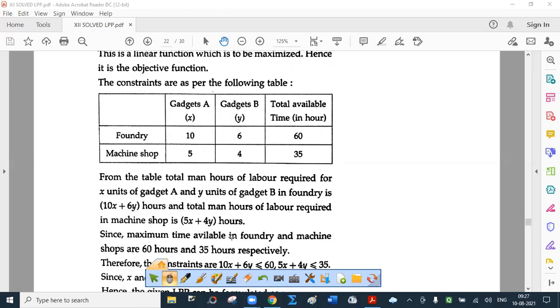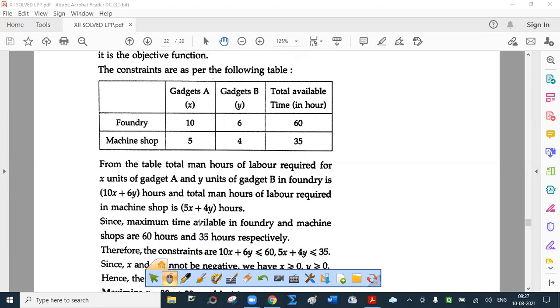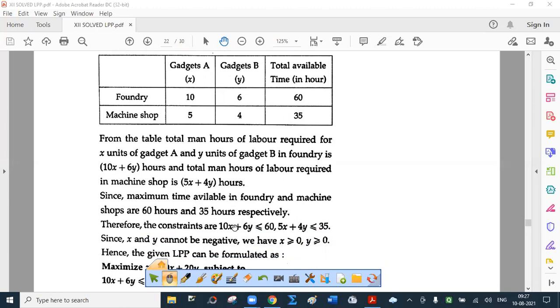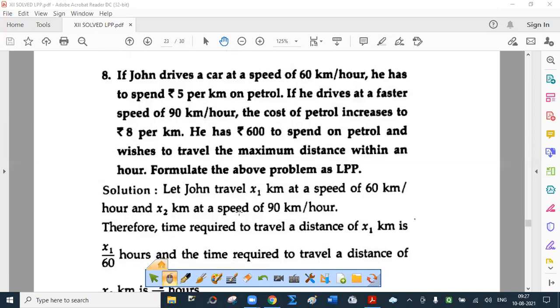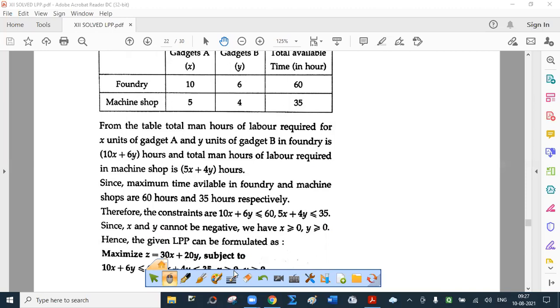Since the maximum time available in foundry and machine shops are 60 and 35 respectively, we have the constraints 10X plus 6Y less than or equal to 60, 5X plus 4Y less than or equal to 35. Since X and Y cannot be negative, we have X greater than or equal to 0, Y greater than or equal to 0. Now this is the most important part.